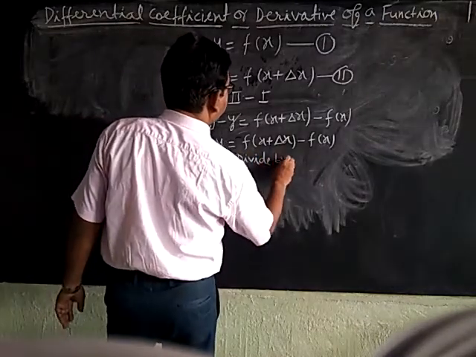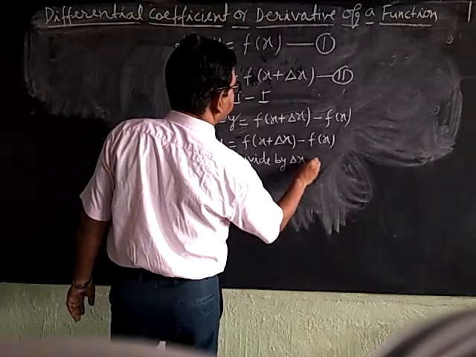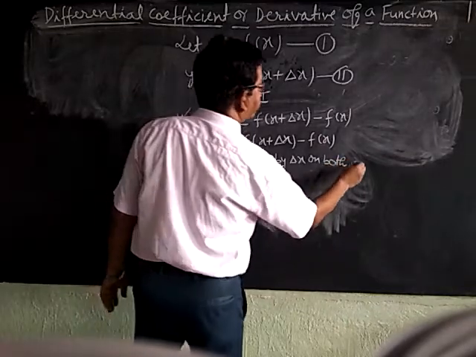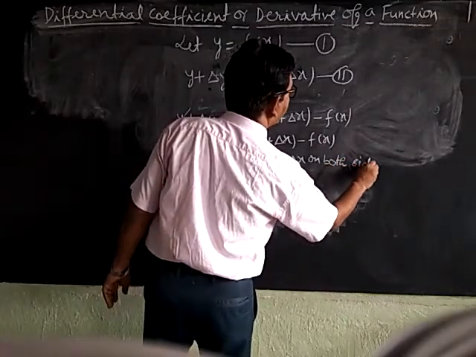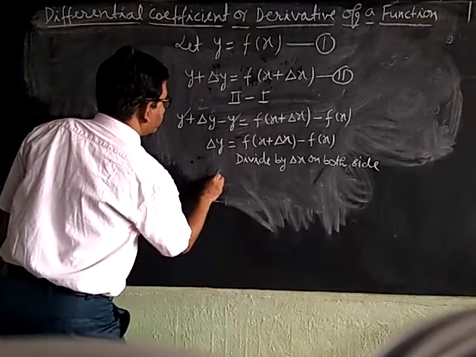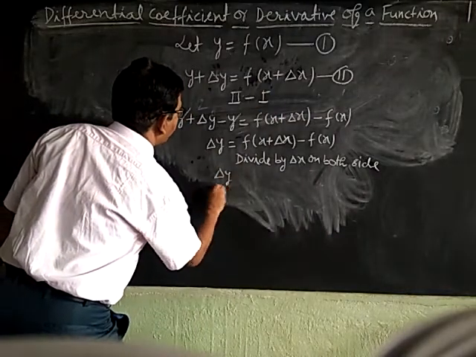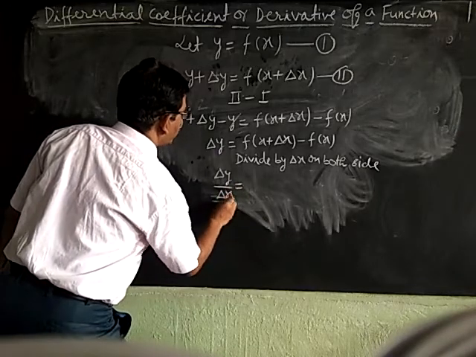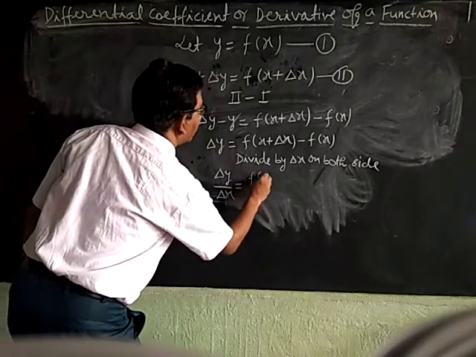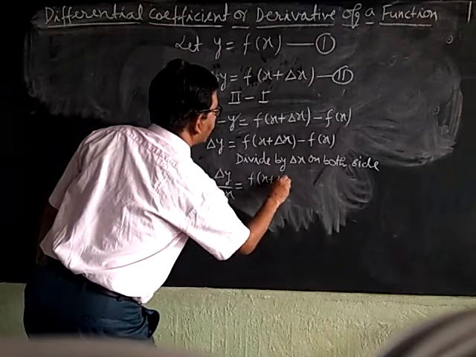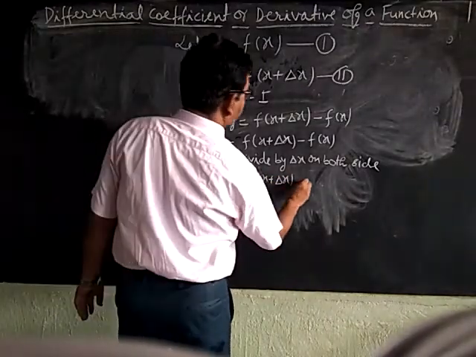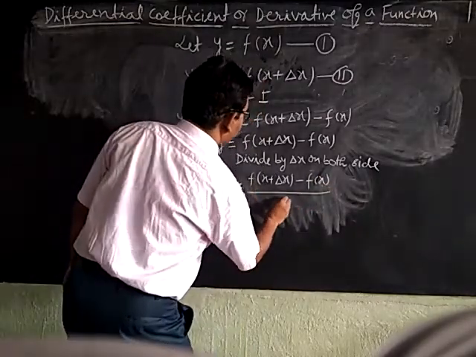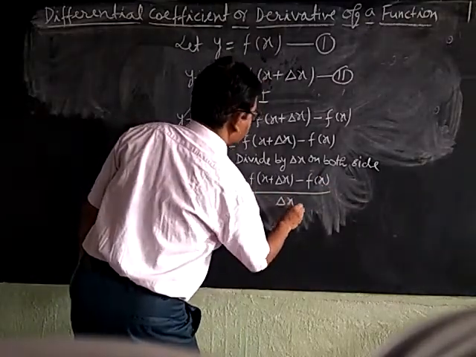Then it becomes delta y upon delta x is equal to f(x plus delta x) minus f(x) upon delta x.